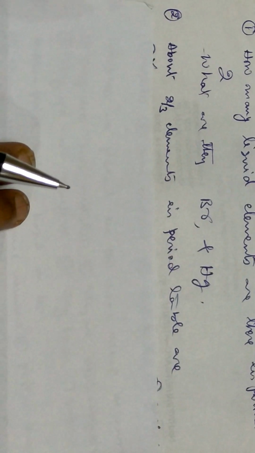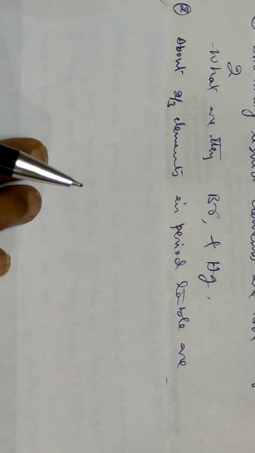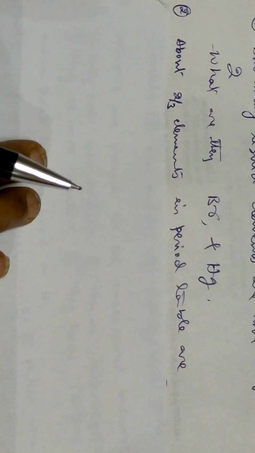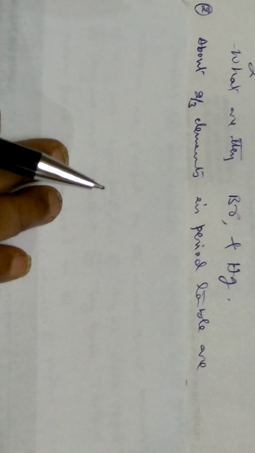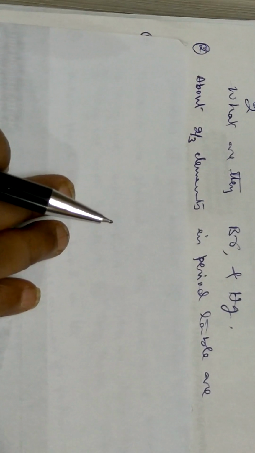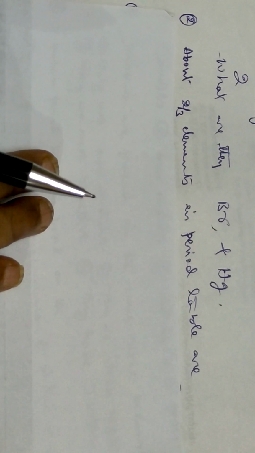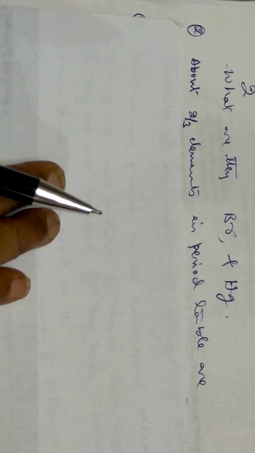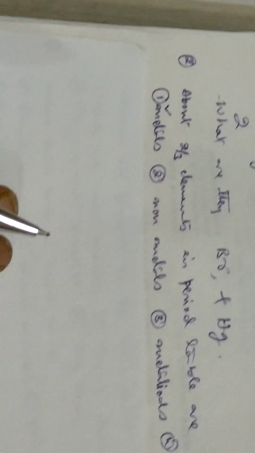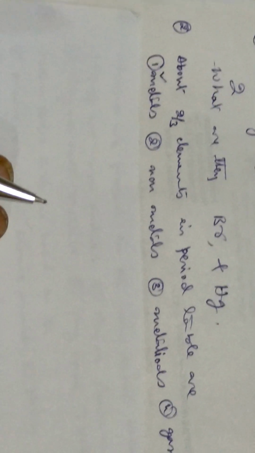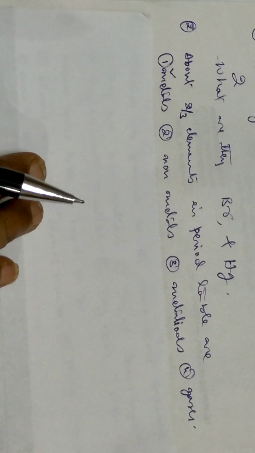Next, in the periodic table, about 2/3 of the elements are what? You see, the S block, the first group and second group, are both metals, and the transition elements in between, around 40, are metals, and some of the lanthanides and actinides are also metals. So 2/3 of the elements are metals. The answer is metals, non-metals and metalloids. If you know the correct answer, then you can write the other 3 or 4 as you want. Okay.